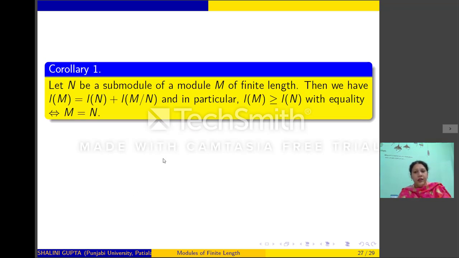Now, let N be a submodule of a module M of finite length. Then we have already proved that the length of M is equal to the length of N plus the length of M mod N. So thus, the length of M mod N is the length of M minus the length of N. Or we can say that if N is a submodule of module M, then the length of N is less than or equal to the length of M, and equality occurs if and only if M is equal to N.